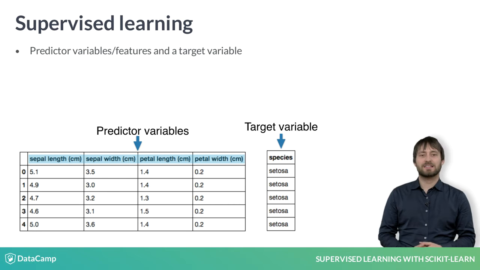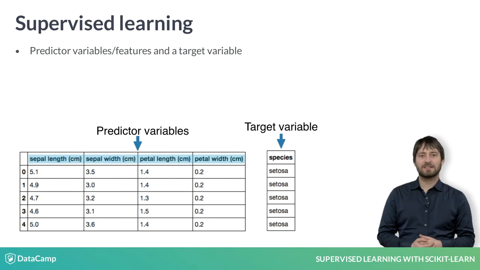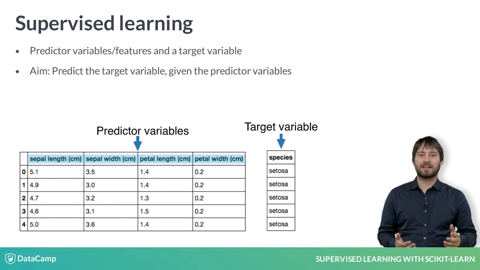Each row represents measurements of a different flower, and each column is a particular kind of measurement, like the width and length of a certain part of the flower. The aim of supervised learning is to build a model that's able to predict the target variable, here the particular species of the flower, given the predictor variables, here the physical measurements.